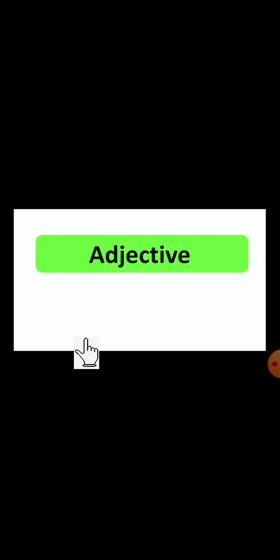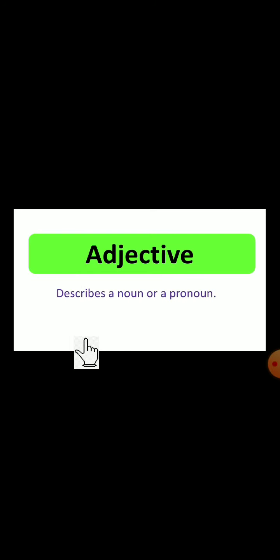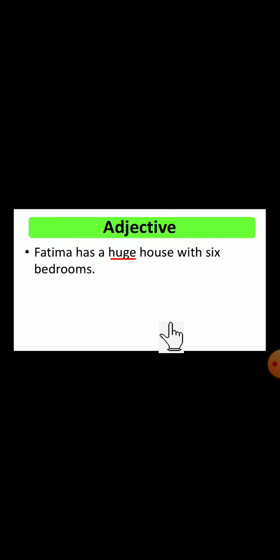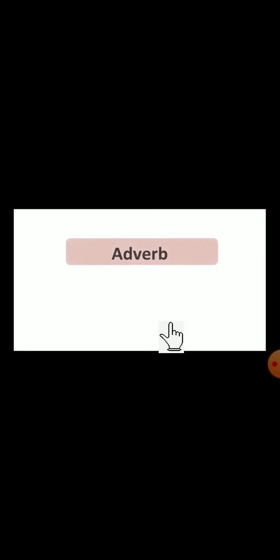Next one is adjective. So what is an adjective? An adjective describes a noun or pronoun. Examples: short, beautiful, red, or old. So a particular noun or pronoun, with the help of an adjective we are describing. Here a sentence: Fatima has a huge house with 6 bedrooms. So here huge is the adjective because it is just explaining about the house.